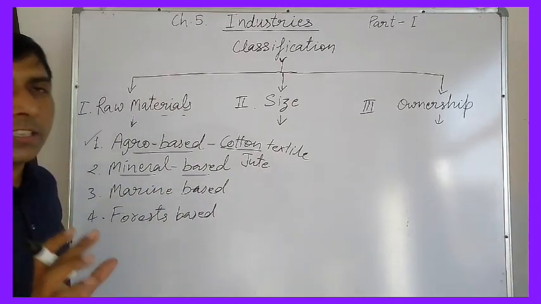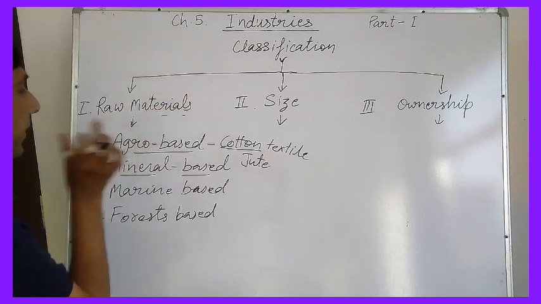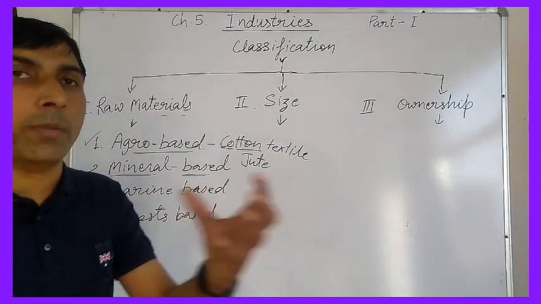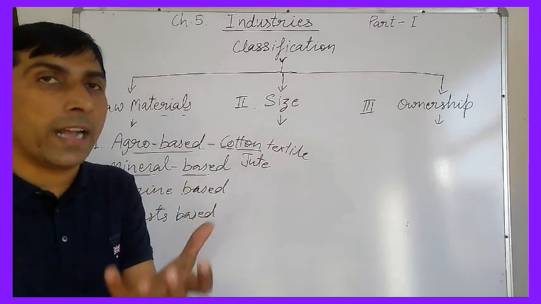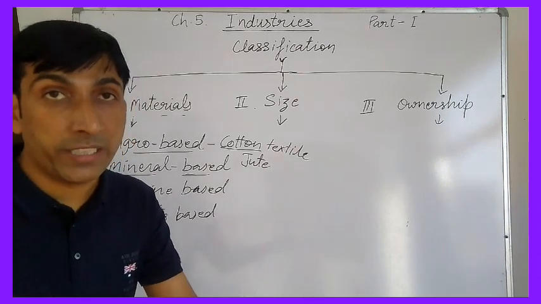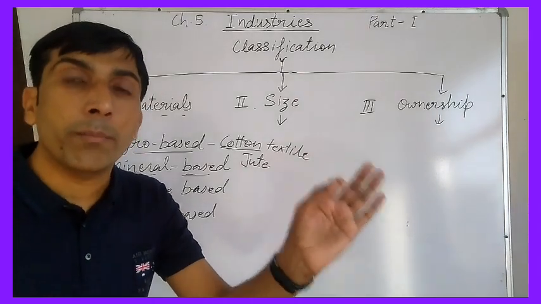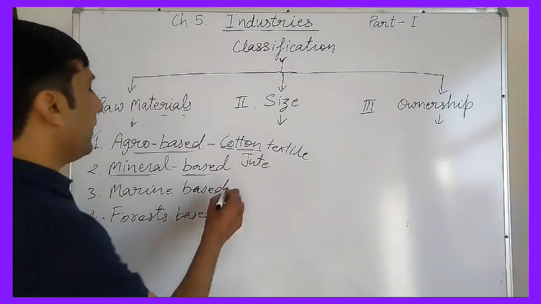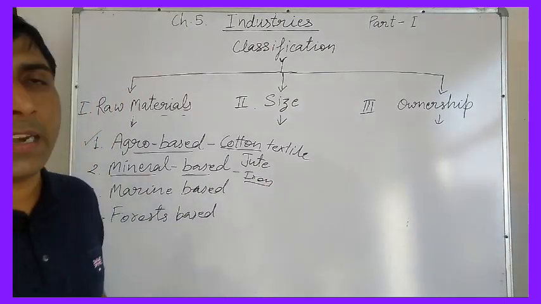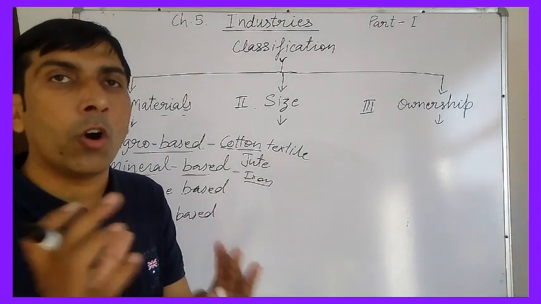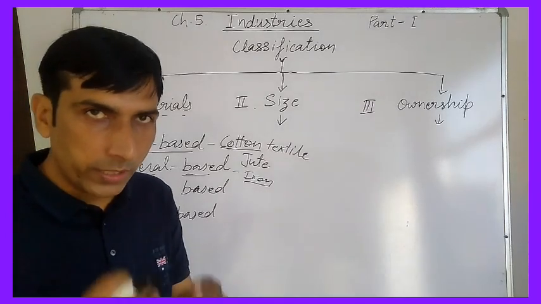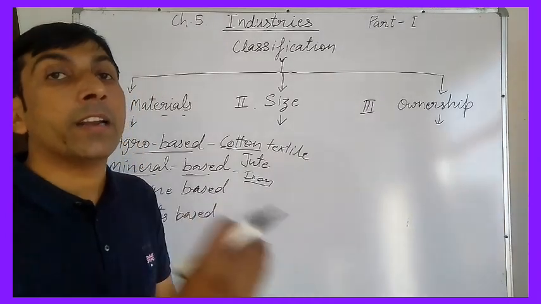Second one is mineral-based industries on the basis of raw material. Mineral-based industries are those industries which get raw material from minerals. So minerals are used as raw materials in these industries. For example, the iron and steel industry. Clear? Iron ore is the mineral, and that is the raw material of the iron and steel industry.